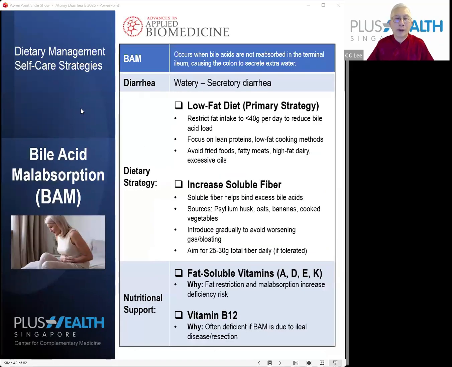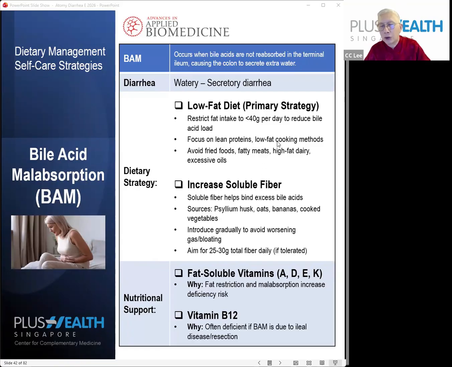What to do with this type of malabsorption diarrhea? First of all, concentrate on the diet itself. The primary strategy is to reduce the fat intake in your diet, because the bile salt is excessive and it's not reabsorbed. So what you want to do is restrict the fat intake. This is one very effective strategy.